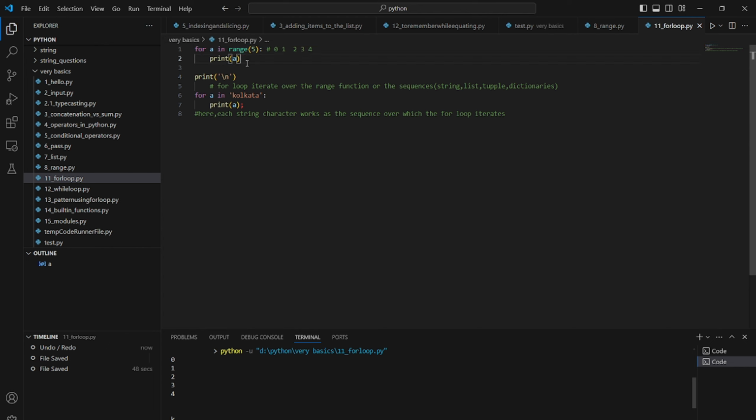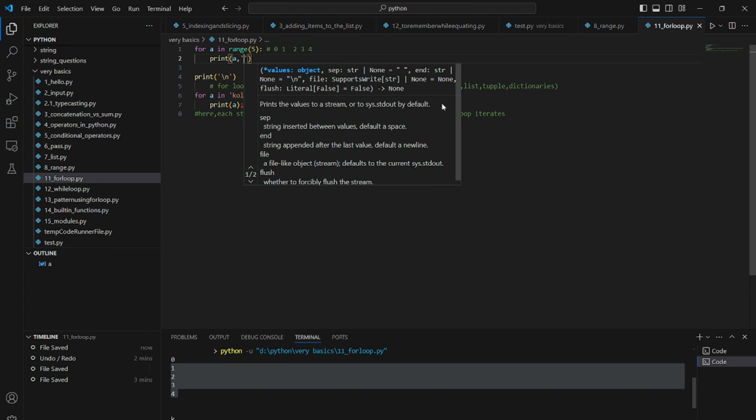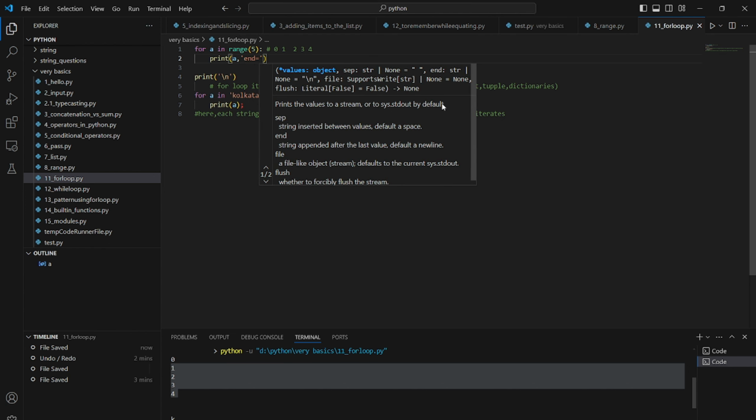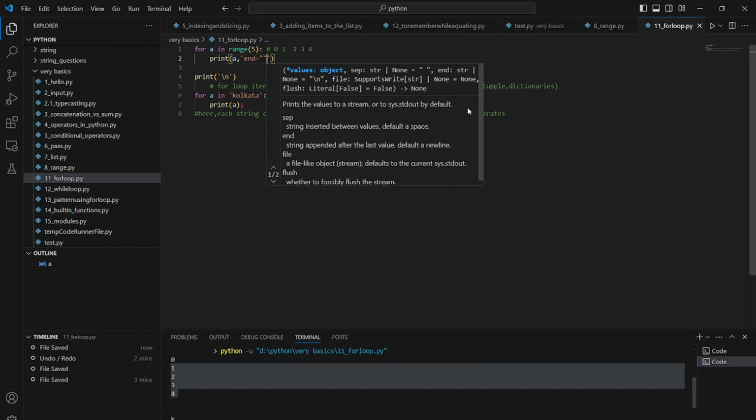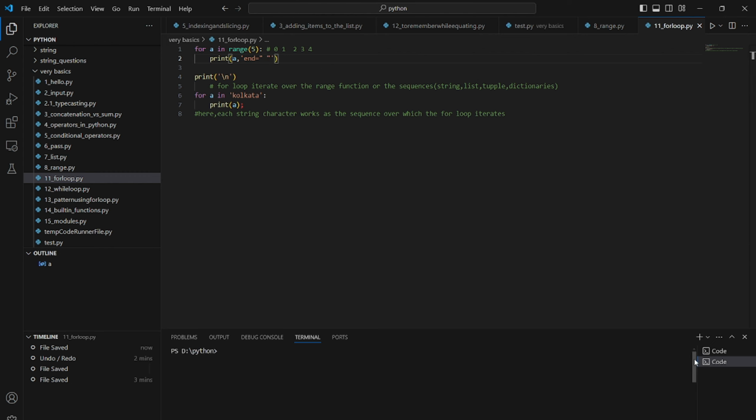assigned 1. We have to know one thing, that this print function will automatically press enter. That means in another iteration the output will be on another line. So in order to skip that, we have to use this type of thing.